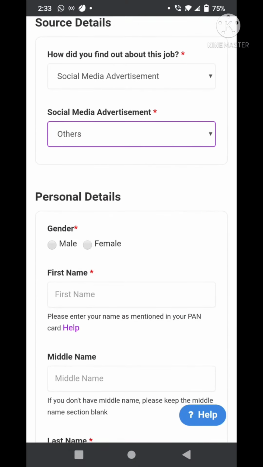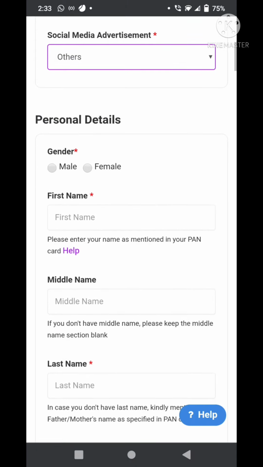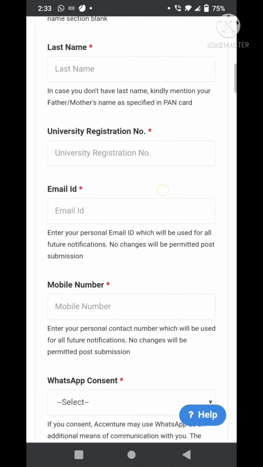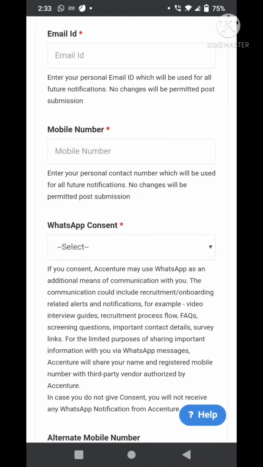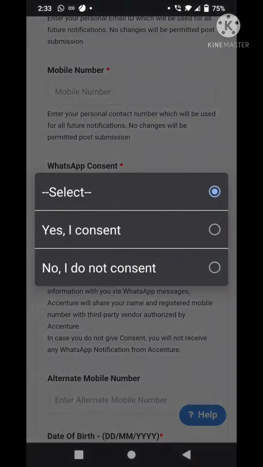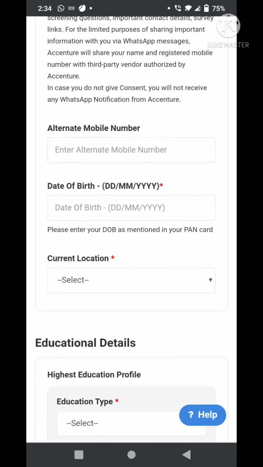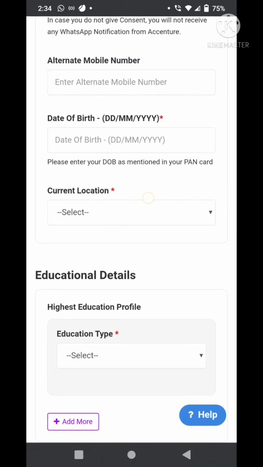And then you are required to fill in your personal details like your gender, your first name, your middle name, your last name, your university registration number, email ID, mobile number, WhatsApp consent. Okay, WhatsApp consent is for you giving consent to Accenture to use WhatsApp as a communication medium to contact you. So if you are okay with that, you can consent. If not, then do not consent. Then you can also give an alternate mobile number just for security purposes, I guess. But it is optional. And you are also required to fill in your date of birth and your current location.